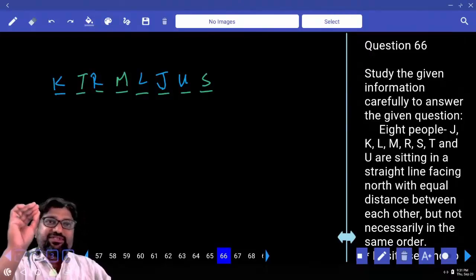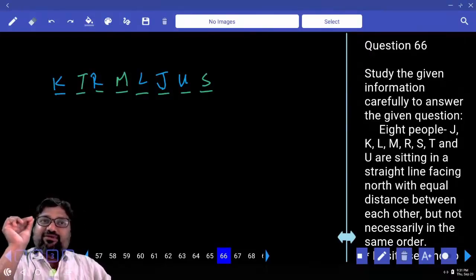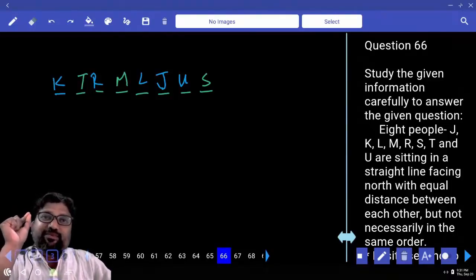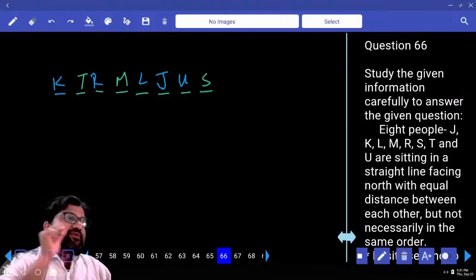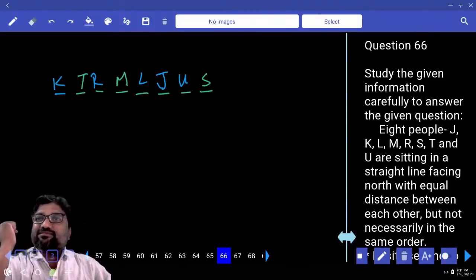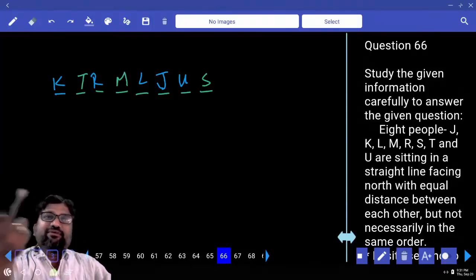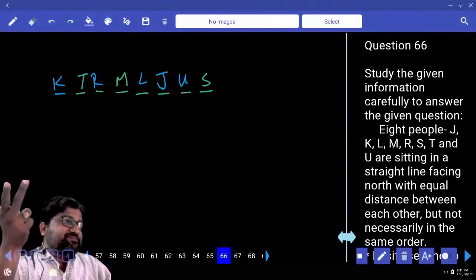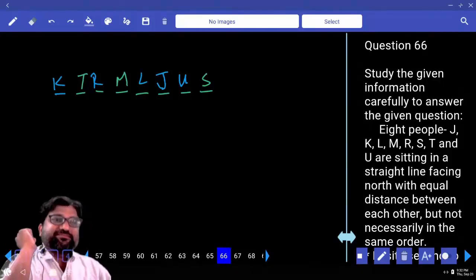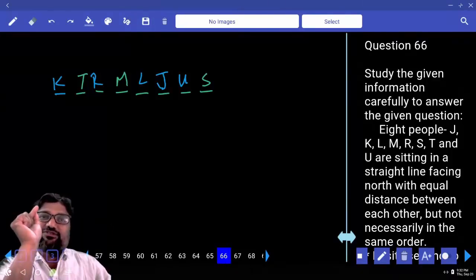The question was easy, a small question like this. To do this question, you should hardly spend more than 1 minute. Tell me one thing, will it be possible for us to do this question in 1 minute? Yes or no? Absolutely yes. Then you will be marking the remaining 5 questions in maybe 1 minute or 1.5 minutes. So to solve 5 questions, we are spending only 2.5 minutes. And we are taking 30 seconds to solve 1 question.